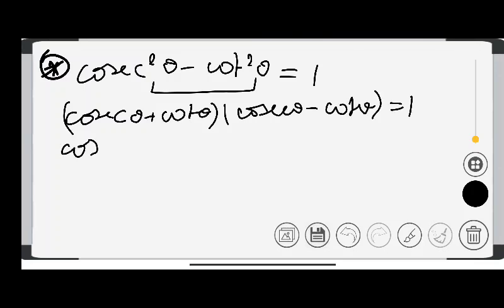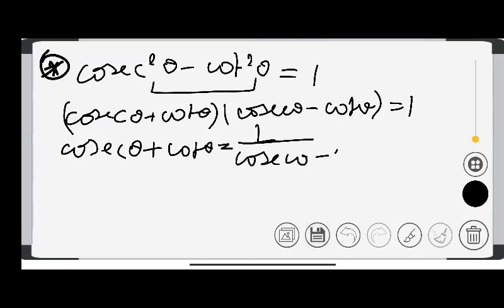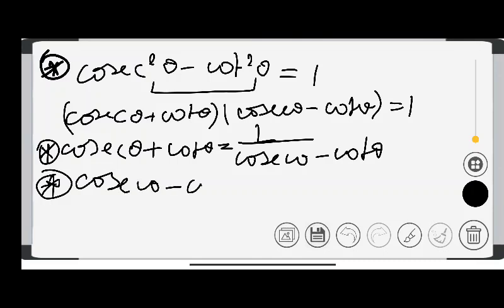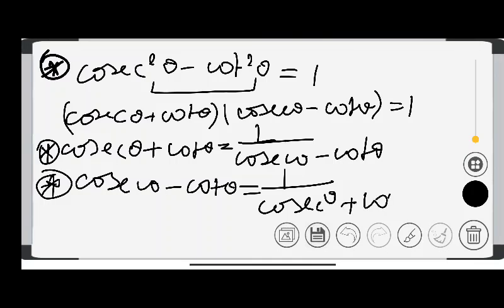So I am able to write this as cosec theta plus cot theta is equal to 1 upon cosec theta minus cot theta. That is the first one. And the second one, in the same way, cosec theta minus cot theta, I am able to write as 1 upon cosec theta plus cot theta. Is it okay? Yeah, it is okay. Write down both of these.